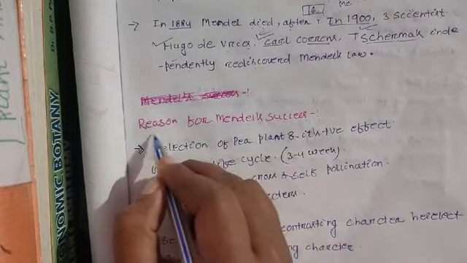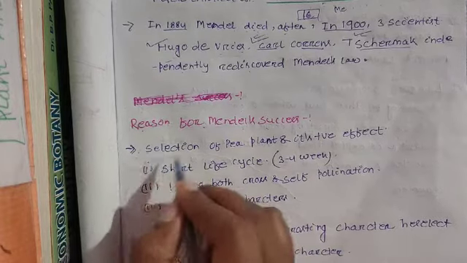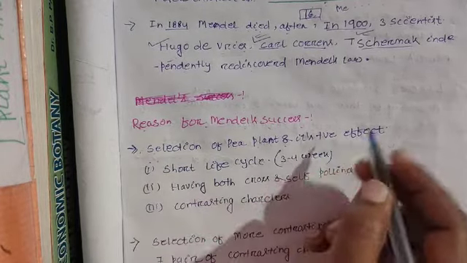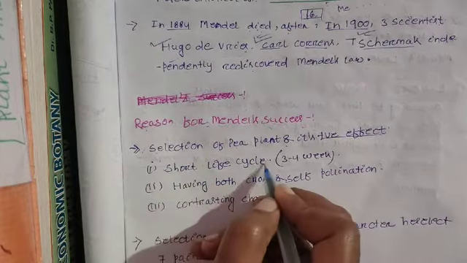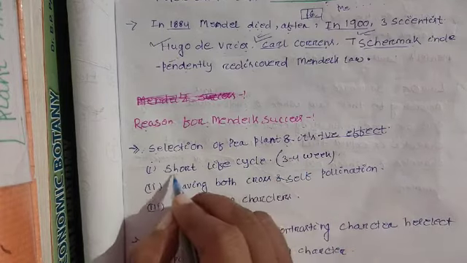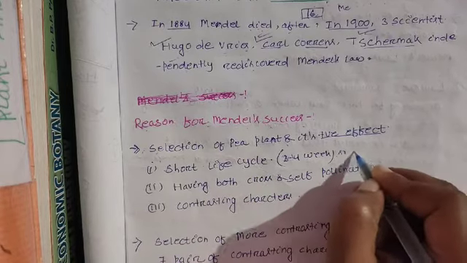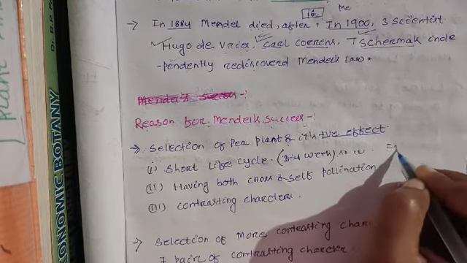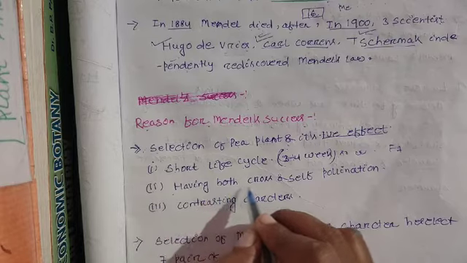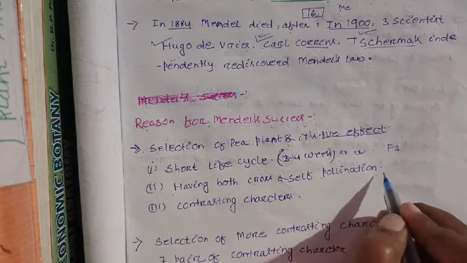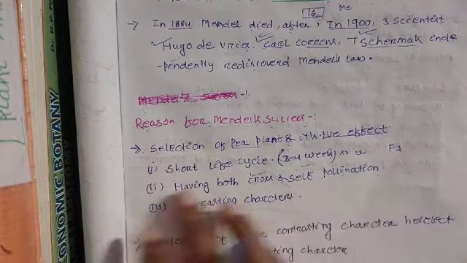Next is the reason for Mendel's success. The first reason is the selection of the pea plant, because it has many positive features. The first feature is a short life cycle. It means the pea plant completes its life cycle in 3 to 4 weeks, so we can get the F1 generation in a very short period of time. Then, it has both cross and self pollination. It means the pea plant shows both cross and self pollination.